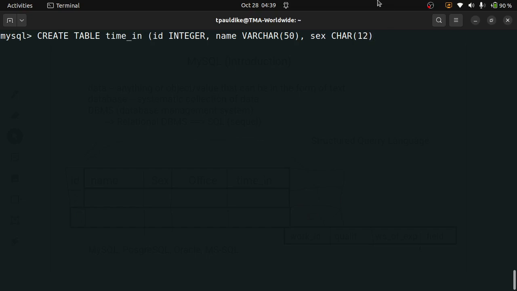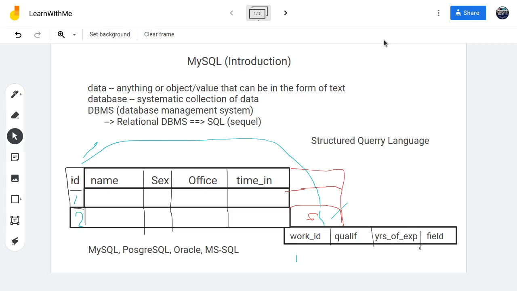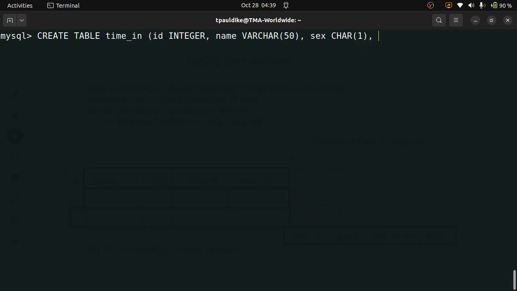If I put 12 here, I'm saying you must give me a string that has exactly 12 characters, no more, no less, whereas varchar means you can give me anything from 1 to 50. I'm using 1 because I want to use letters M and F, male, female. Office, let's say office will be of type varchar.